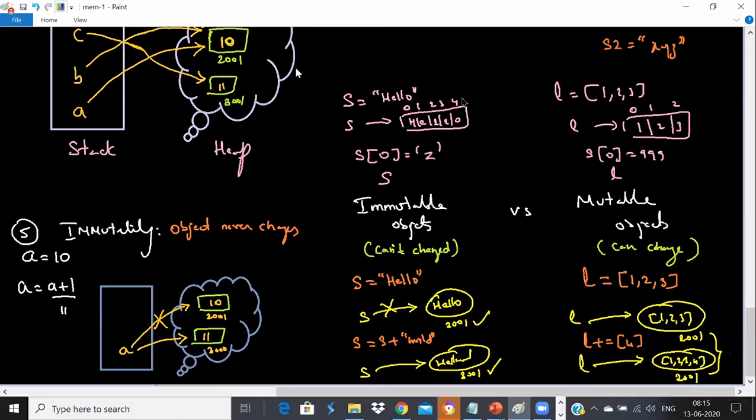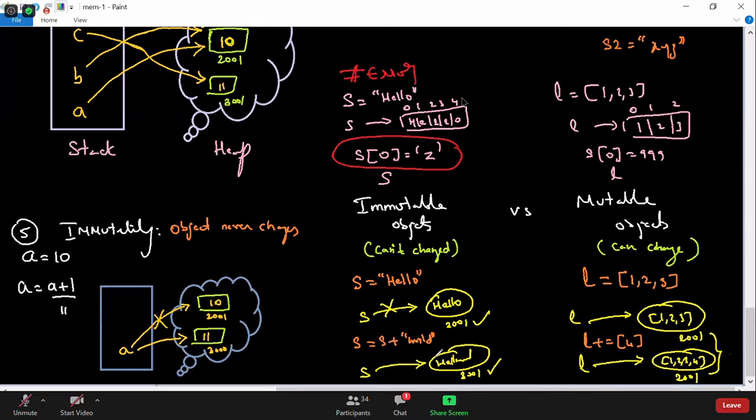So here I will get an error, because you are trying to change an immutable object. Here it's okay, you are trying to assign and concatenate. That's a different case. But you cannot go to the index and forcefully make this h into z. That is never possible. Hello can never become hello world or anything.